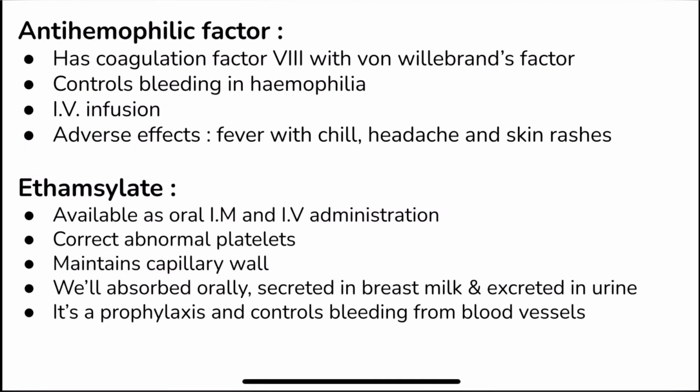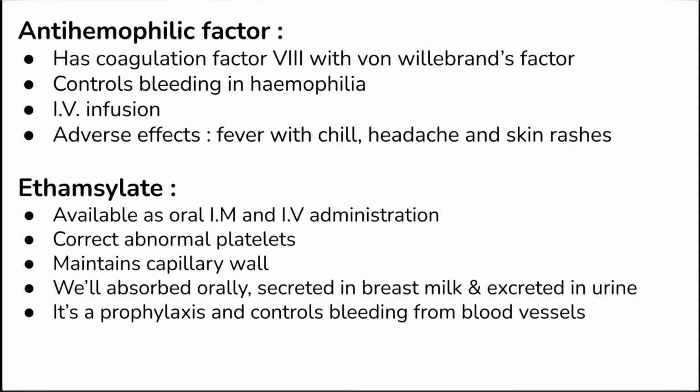The next systemic agent is anti-haemophilic factor. This anti-haemophilic factor has coagulation factor 8 with von Willebrand's factor. This controls bleeding in case of hemophilia, and this is administered into the body through IV infusion, or intravenous infusion. When adverse effects happen, the symptoms include fever with chills, headaches and skin rashes.